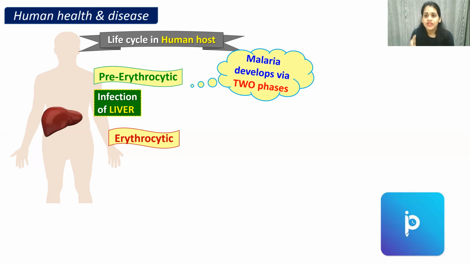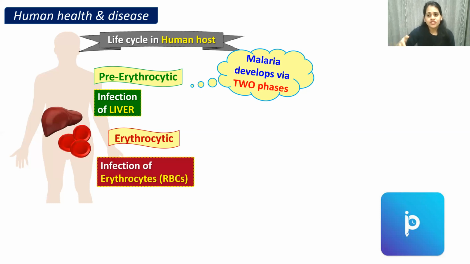That is, it is a phase where the infection is in the liver. And the second phase is an erythrocytic phase, where the infection has proceeded and it has infected our red blood cells. Very important MCQ. Okay, so malaria takes place in two phases. It develops in our body in two phases, one in the liver and the other one in RBC. The liver phase is called the pre-erythrocytic phase and the erythrocytic phase is your RBC phase.